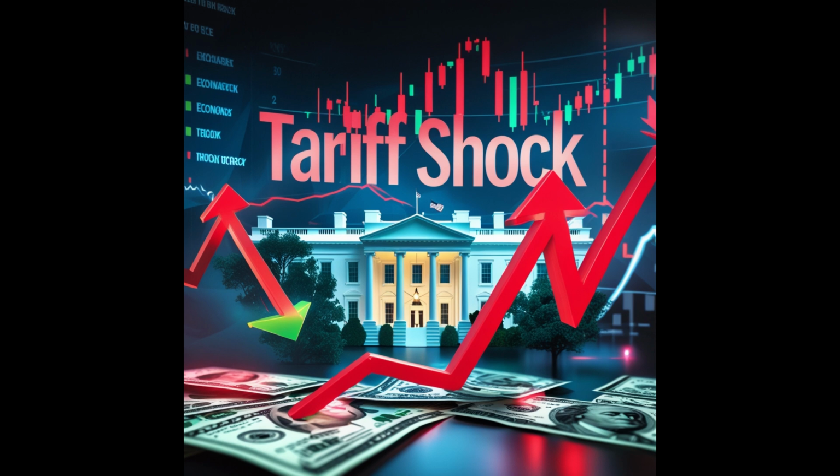Absolutely. Smart Money AI outlines a few potential scenarios for the future, ranging from best case to worst case. What are some of the key possibilities they highlight? One scenario involves a continued escalation of trade tensions. Imagine a world with more tariffs, more retaliation, and a deepening economic downturn. That's the worst case scenario, but it's not impossible.